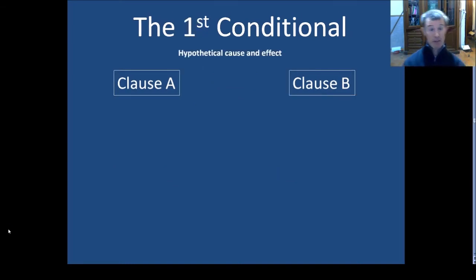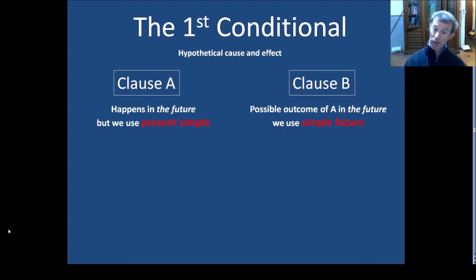Now we can go to the first conditional, which is really a hypothetical cause and effect. Clause A is something that happens, maybe in the future, and it causes B. So it happens in the future, but we use the present simple. And clause B is a possible outcome of A in the future, and we use the simple future.